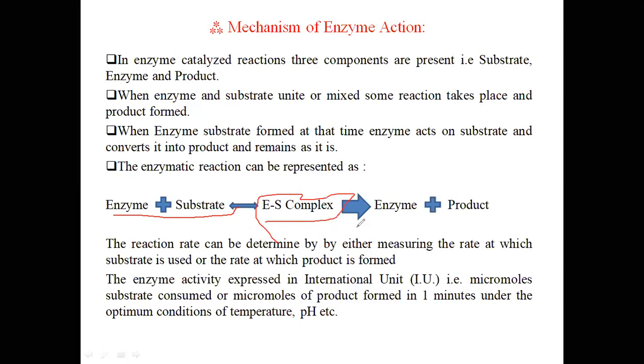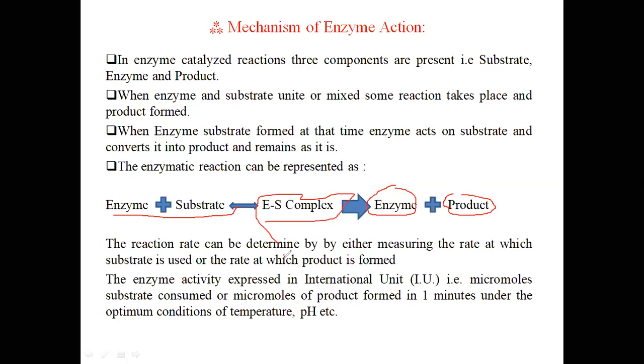In this way the enzyme catalyzes the reaction, and within a fraction of a second it converts the substrate into the product. Then the enzyme is released from the reaction as it is, so it can catalyze other similar reactions. So this is the mechanism of action of enzyme.